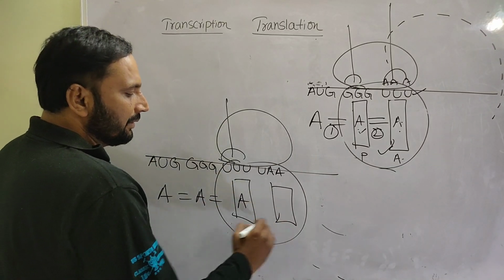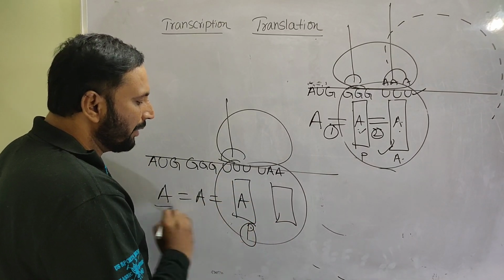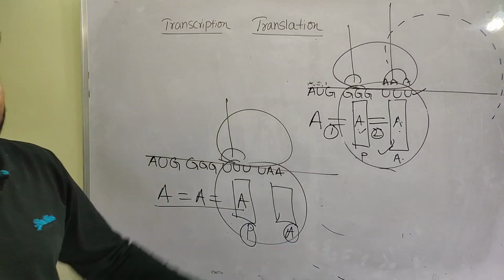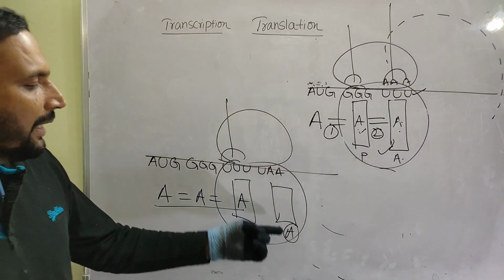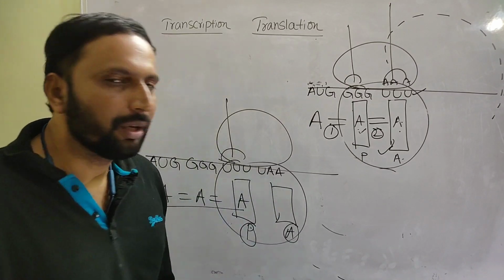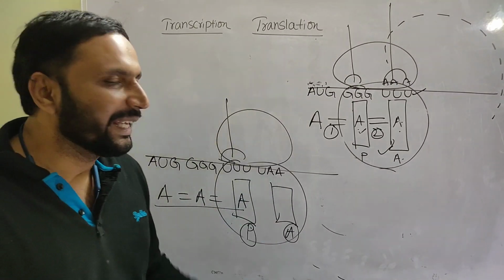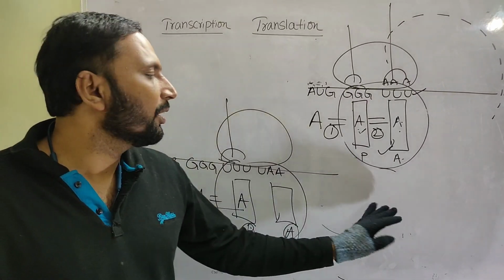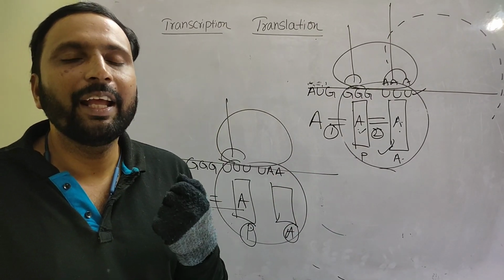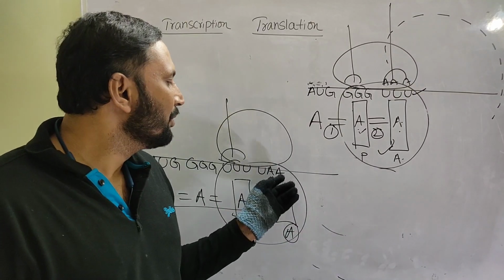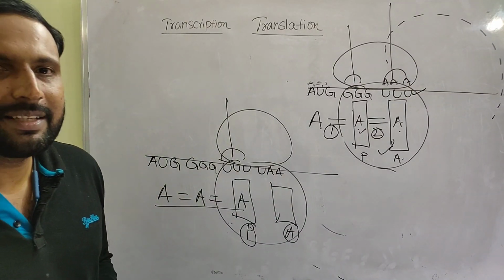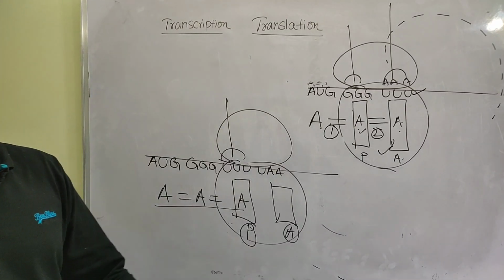So now this is the P site, the entire polypeptide chain is present on the P site, and this is the A site. The A site is a vacant position. What is the codon? UAA. UAA is a nonsense codon. That nonsense codon doesn't code for any amino acid. It means due to the presence of the nonsense codon, the entire polypeptide chain synthesis stopped.